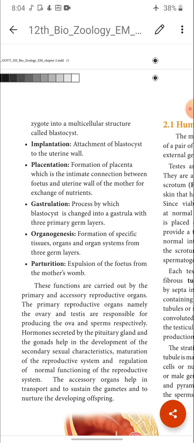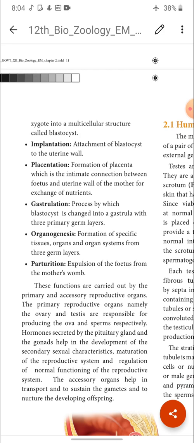Please note it. And next, these functions are carried out by the primary and accessory reproductive organs. What are the above functions? Gametogenesis, insemination, fertilization, implantation, placentation, gastrulation, organogenesis, parturition. All are important functions. These important functions are carried out by the primary and accessory sex organs of the reproductive system.